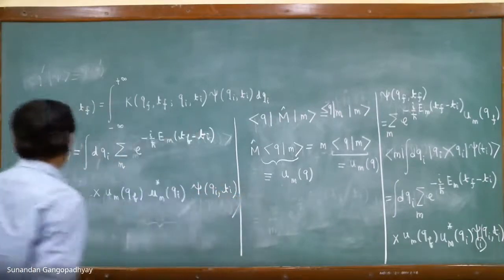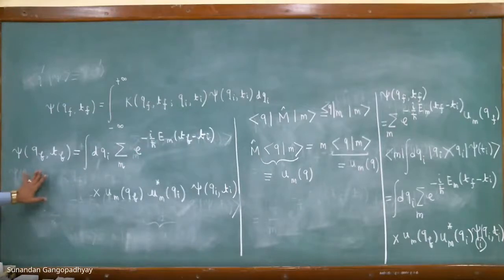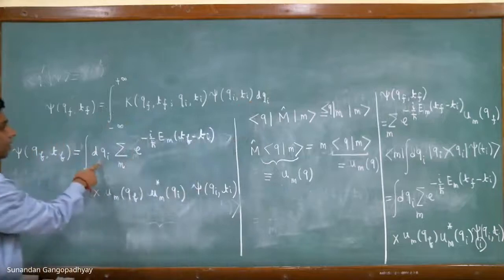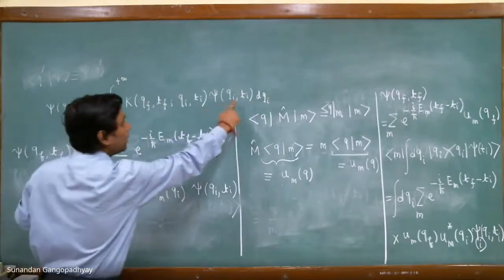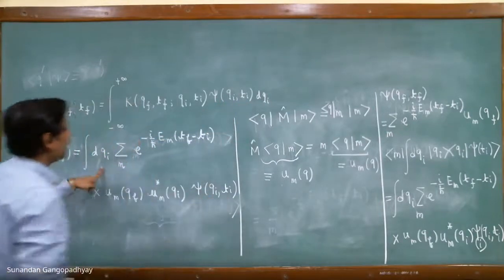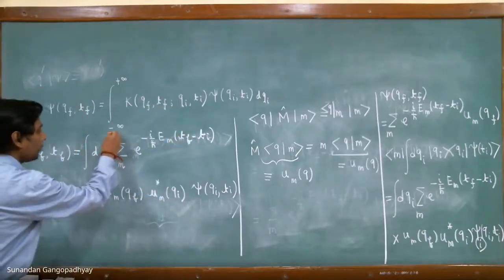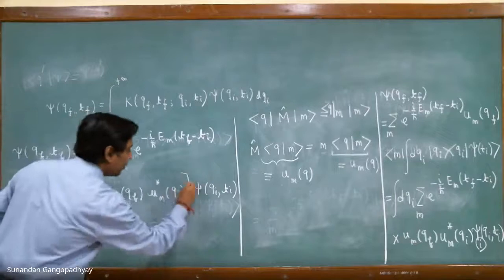Let us compare this result with the result on top, this one. You can at once see the same structure: psi equals integral over dqi, then you also have psi of qi, ti, and then this K is basically nothing but this full thing from here.